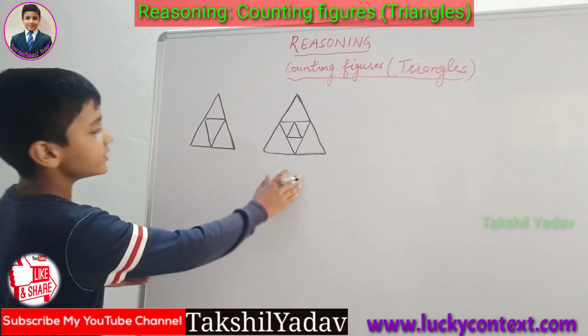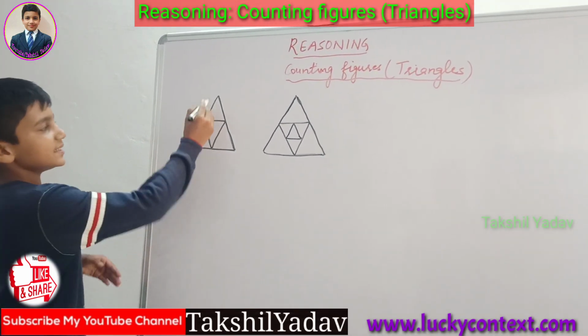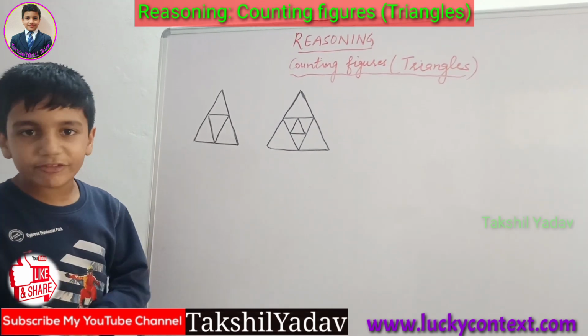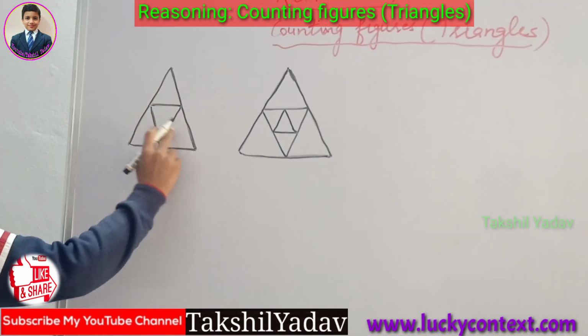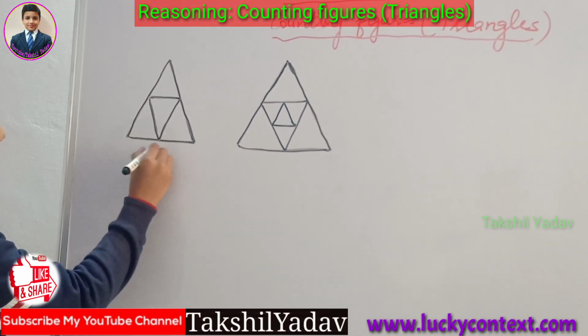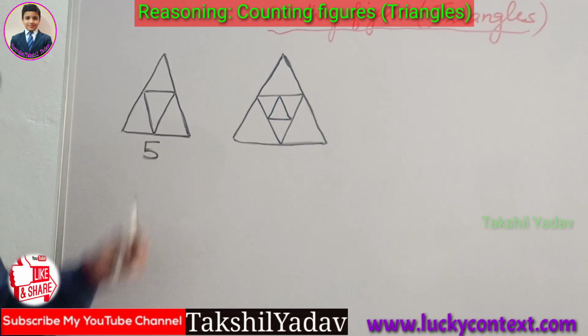So friends, these are the next figures. Let us see this figure first. In this figure, we can easily tell that there are 5 triangles. How? 1, 2, 3, 4 and one outer major triangle. Hence, there are 5 triangles in this figure.